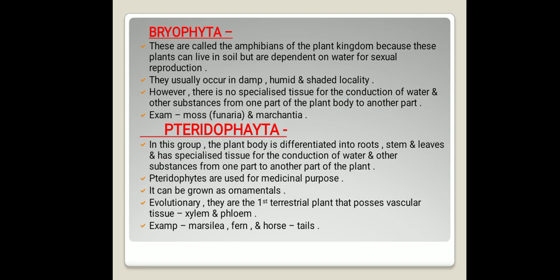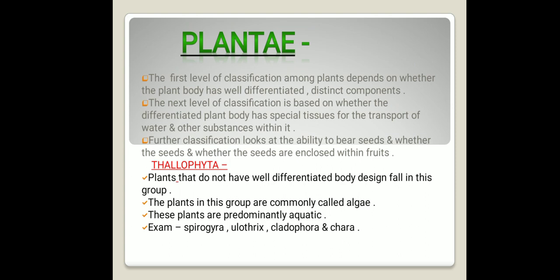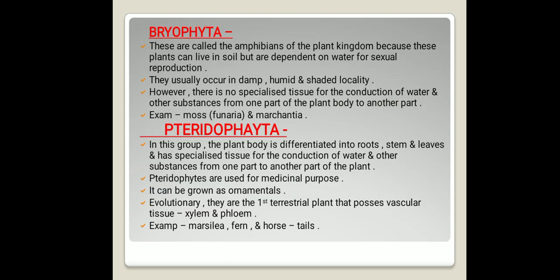Pteridophyta has specialized tissue for the conduction of water and other substances from one part of the plant to another, whereas Thallophyta and Bryophyta do not. That is why conduction of water and other substances within it is possible.